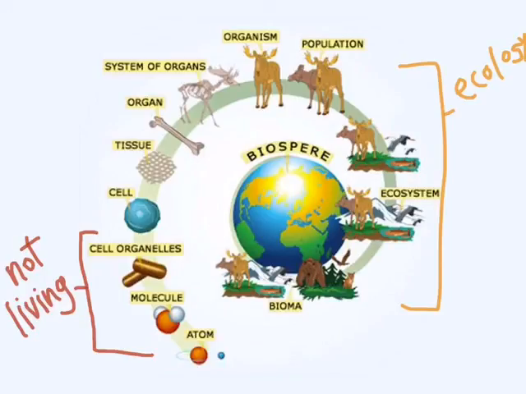So as a summary for this week, the hierarchy of living things begins with cells, then tissues, which are cells that are all doing the same function, then organs, then a system of organs, and then an organism. Every multicellular thing has these levels of organization: fungi, plants, and animals.